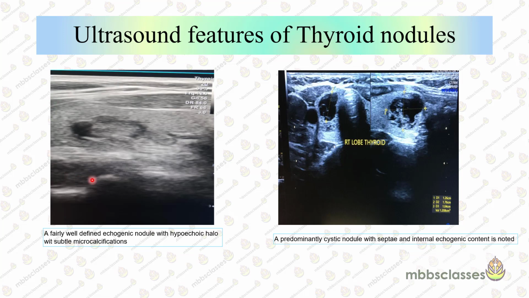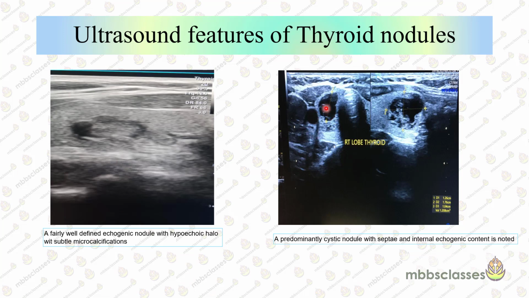In the left image, you can see that it is a fairly well-defined echogenic nodule, the surrounding is a hypoechoic halo, and the central part is the solid area. And here we can see some microcalcifications. So the presence of a solid component which forms the majority of the thyroid nodule is suspicious for malignancy, and this case will be asked to undergo fine needle aspiration cytology.